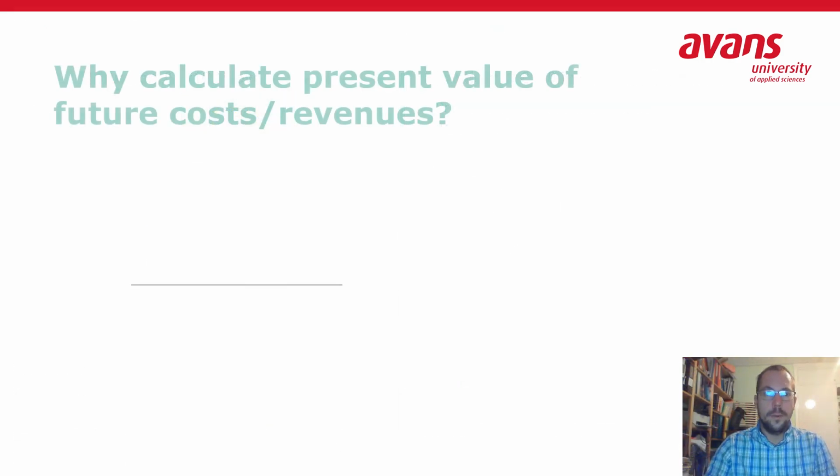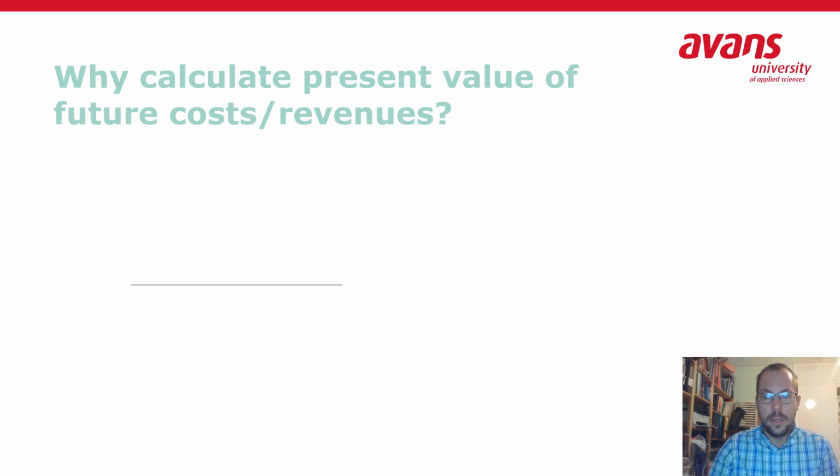So why do we need to calculate the present value of all future costs and revenues? And revenues is another word for incomes. Maybe you can think about that for a sec and put your video on pause, give the answer, and then press play again. Well, as we've seen, all costs and revenues depreciate over time.